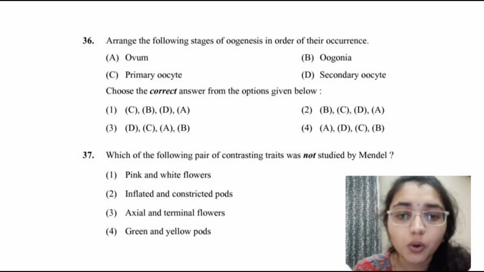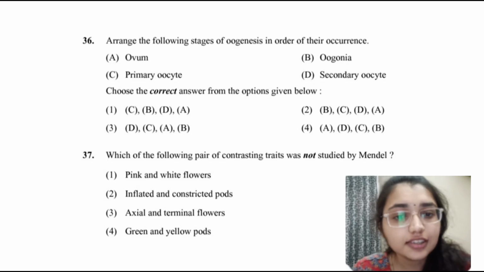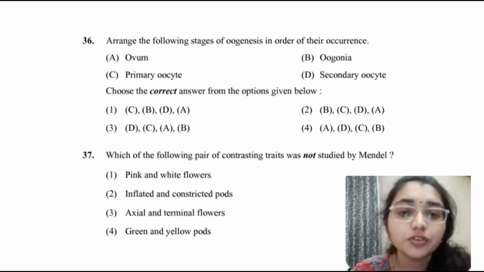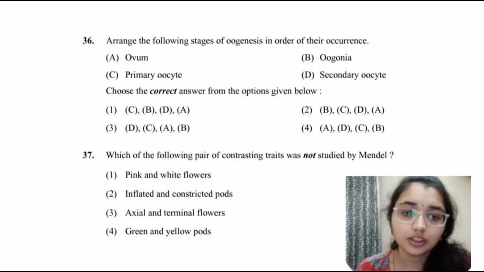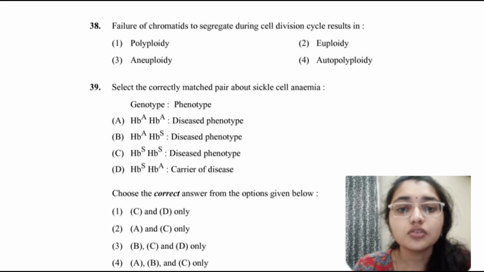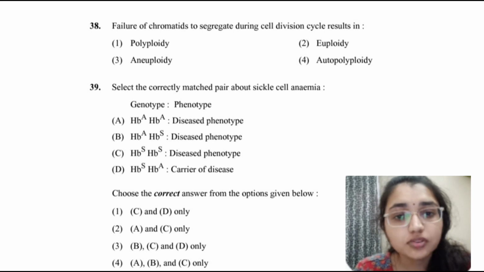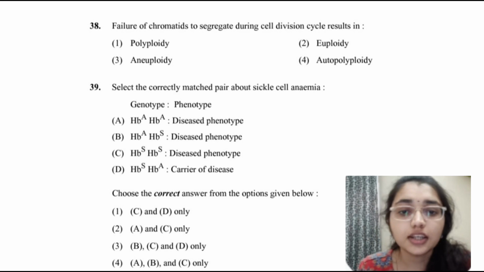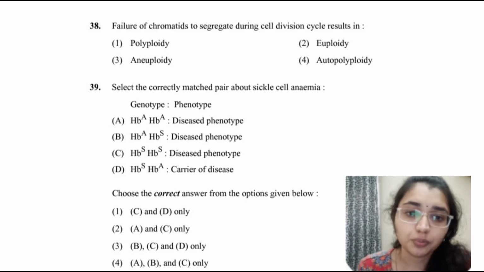Which one of the following pairs of contrasting traits was not studied by Mendel? That is pink and white flowers, the first one. Mendel studied red and white flowers in pea, not pink. The next question: failure of the chromatids to segregate during the cell division cycle results in aneuploidy, an abnormal chromosome number, that is Down syndrome.